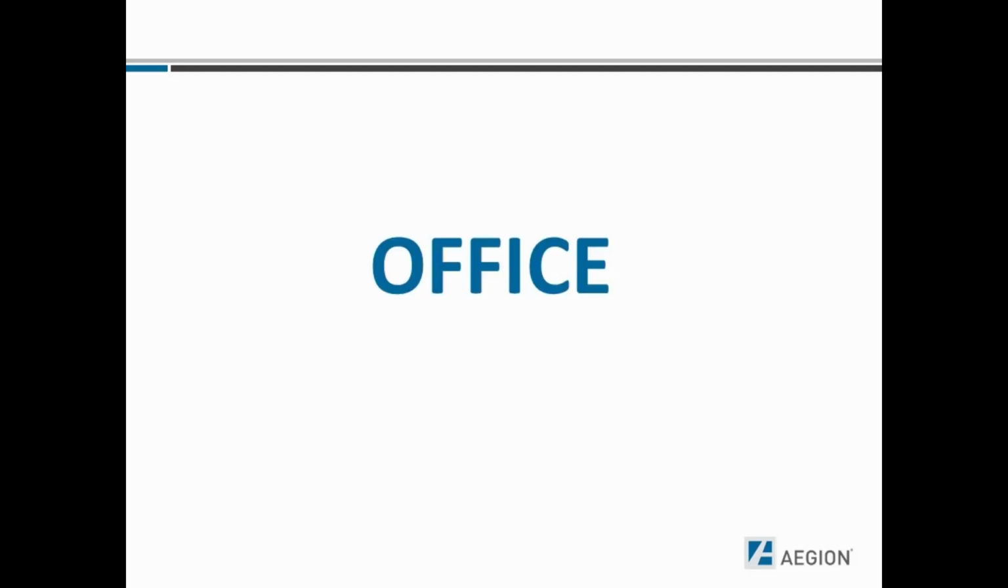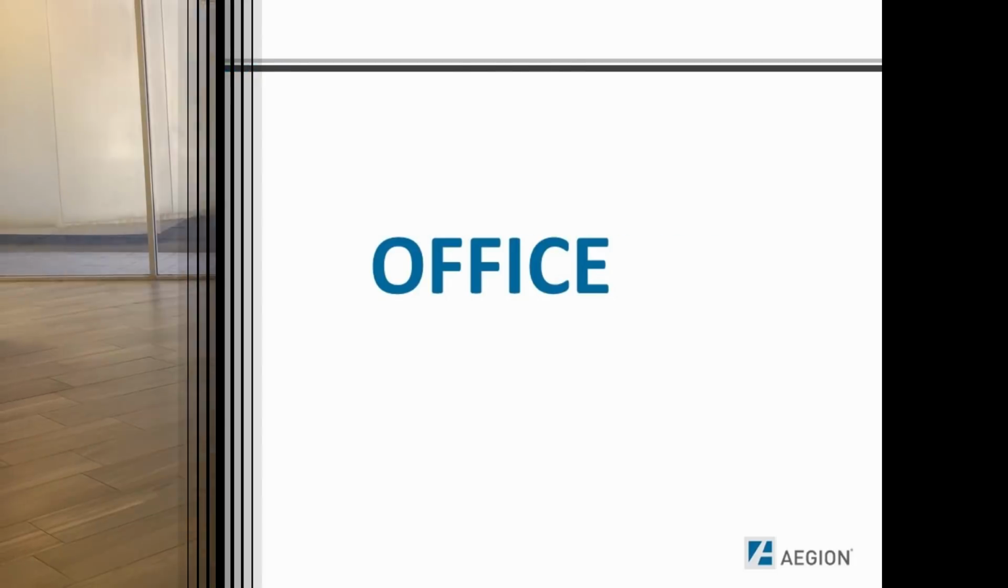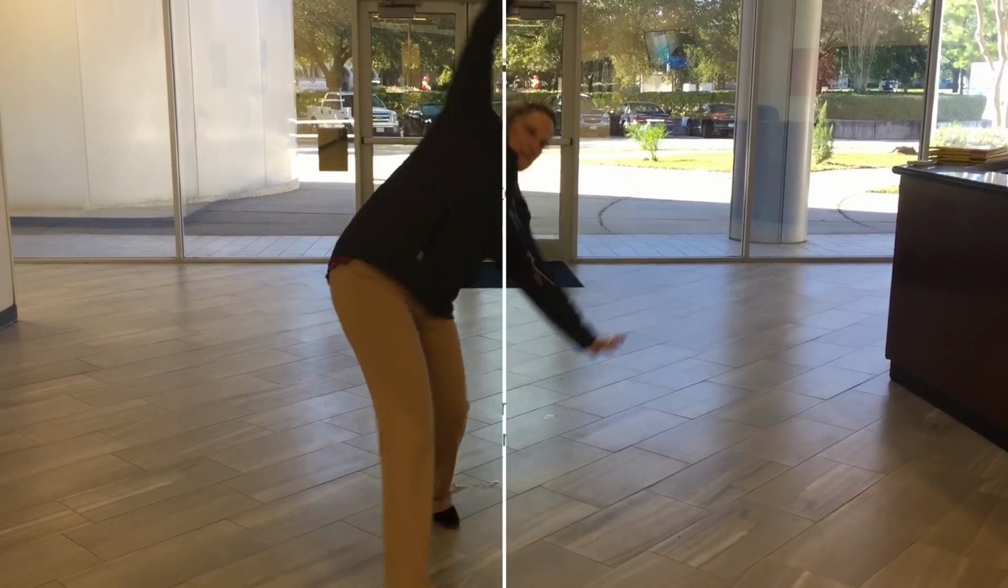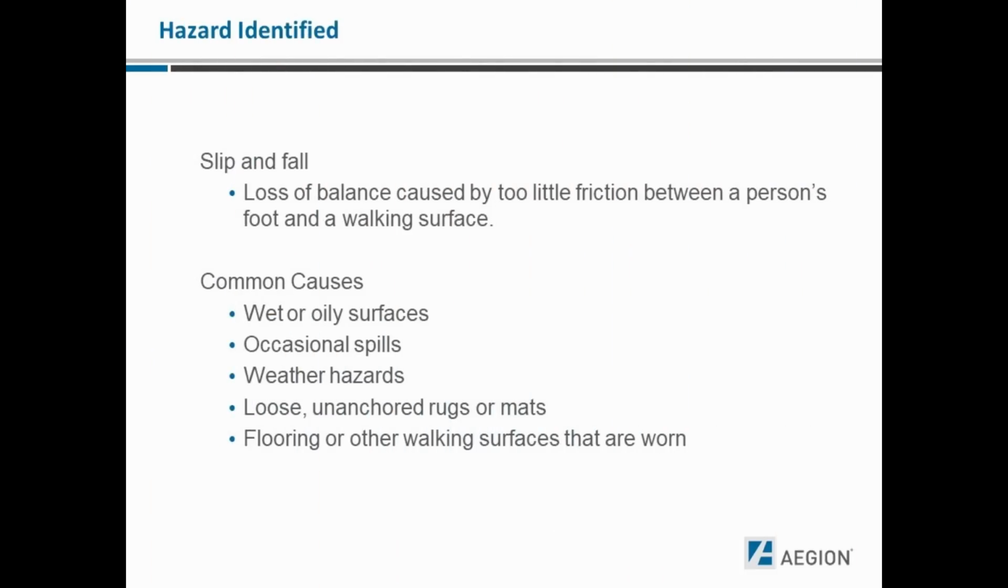Next, we're going to see an example in an office environment. The hazard identified in this example is slip and fall, which is one of the most common hazards in the workplace. A slip and fall is loss of balance caused by too little friction between a person's foot and a walking surface. Wet or oily surfaces, occasional spills, and weather hazards are some of the common causes of slips and falls.